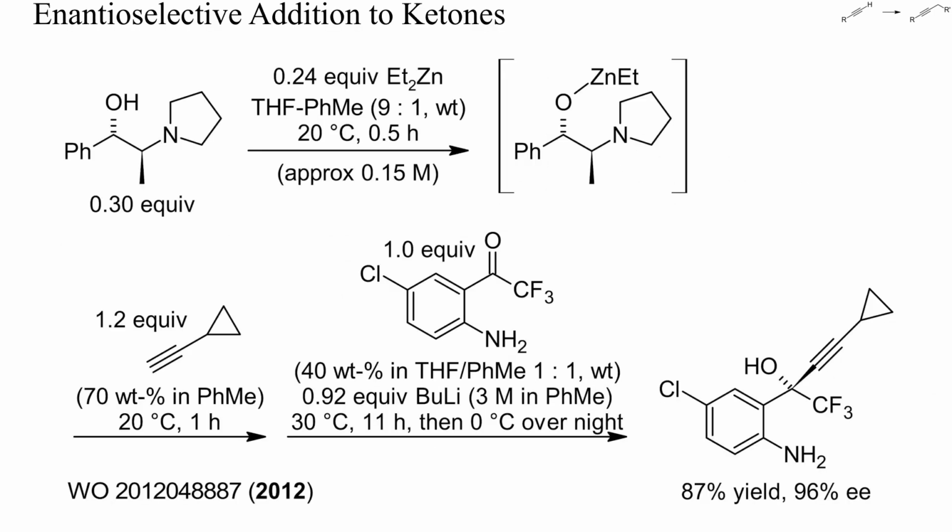By adding enantiomerically pure amino alcohols to such alkylations, enantiomerically enriched propargylic alcohols can sometimes be obtained. Here, an intermediate for the manufacture of the antiviral drug efavirenz was prepared this way, but the procedure was quite complex. Anyway, a high yield of the tertiary alcohol was obtained with 96% enantiomeric excess.